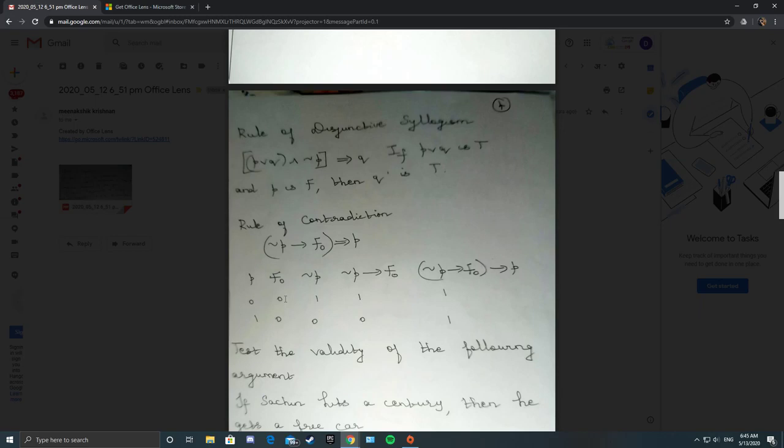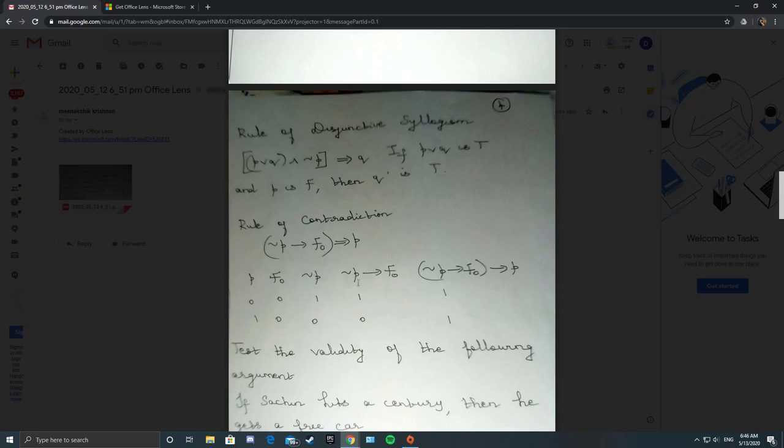So it is 0 only when negation P is 1 and F naught is 0. So here you have 0 1. So negation P conditional F naught conditional P is negation P conditional F naught conditional P. So it is 0 only when